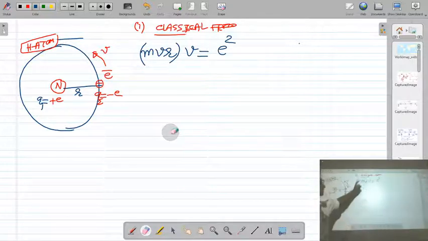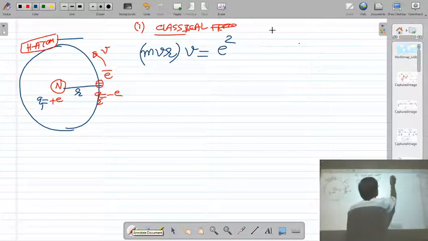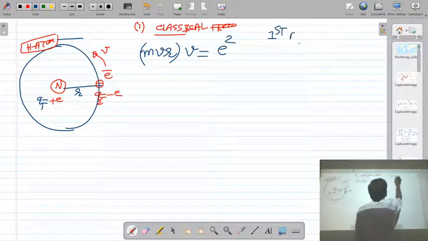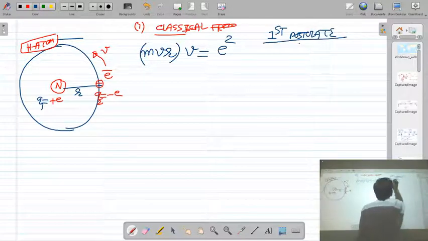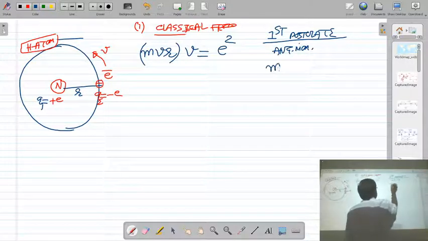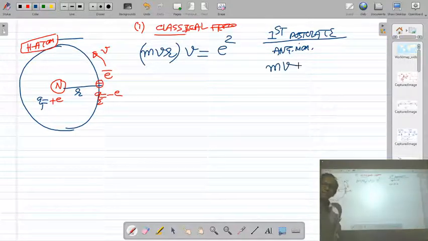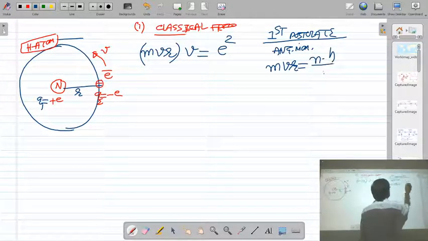mv square r can be written as mvr into v is equal to E square. Now you know Bohr's first postulate. According to Bohr's first postulate, mv is the linear momentum and mvr is the angular momentum of the electron, which is always an integral multiple of h upon 2pi.